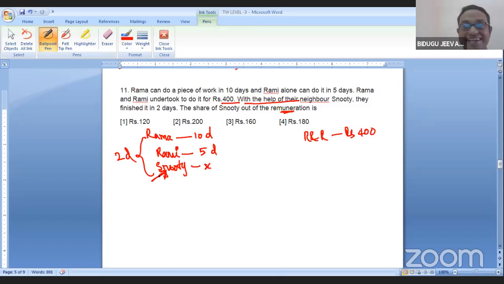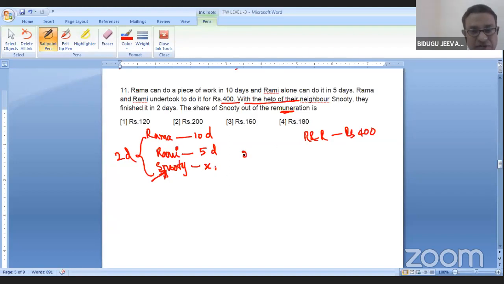Great. Rama 10 days, Rami 5 days, Snooty not given, but all together they did it in 2 days. To find the share of Snooty, his capacity must be known. First, our target is to calculate Snooty's capacity.